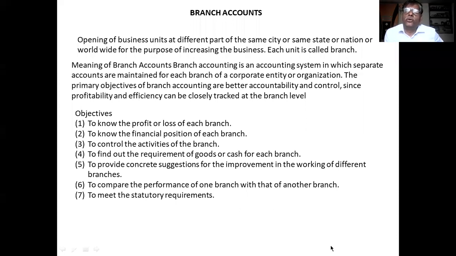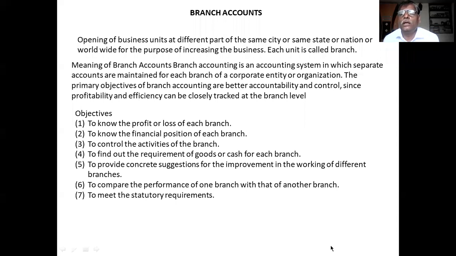To meet the statutory requirements means the accounts are essential for the purpose of filing the income tax return, for filing the GST, for getting a loan from the bank, and for extension, etc. So some statutory requirements of accounting are there.